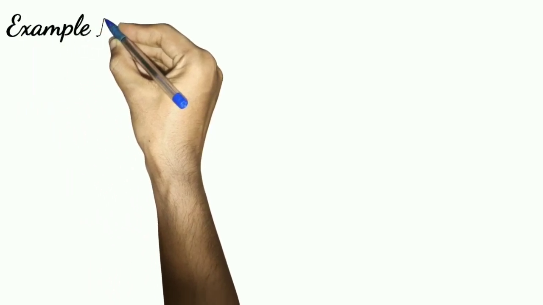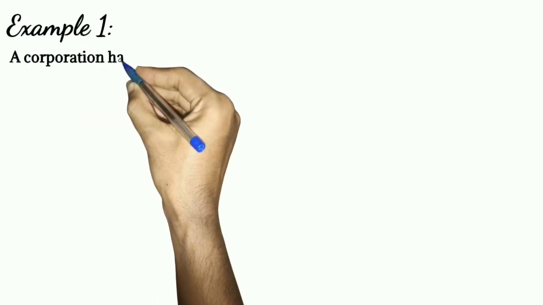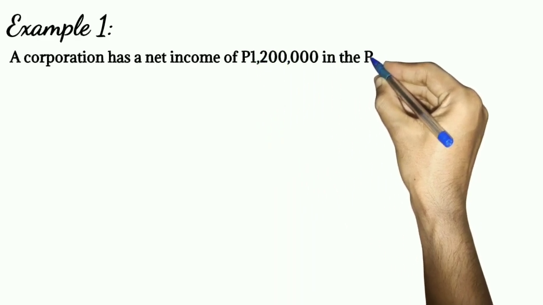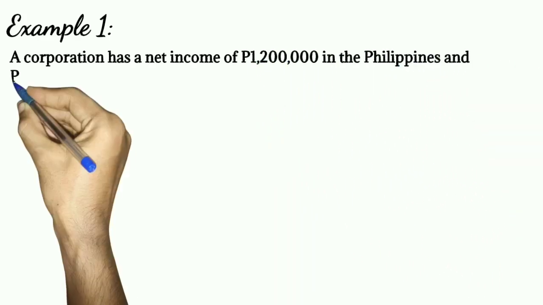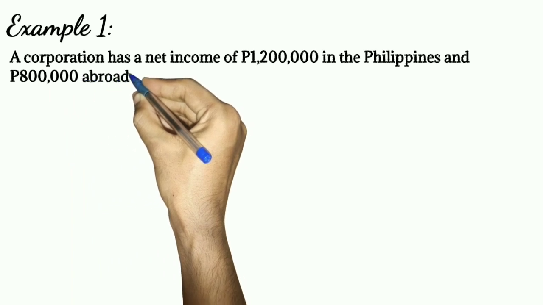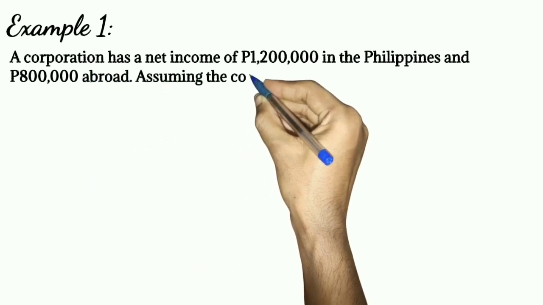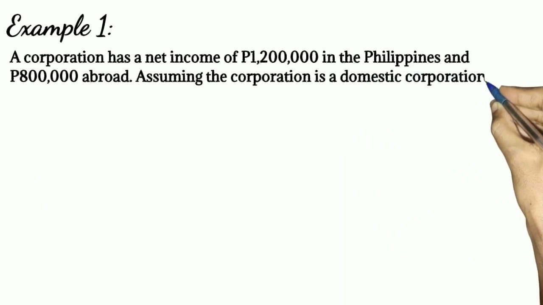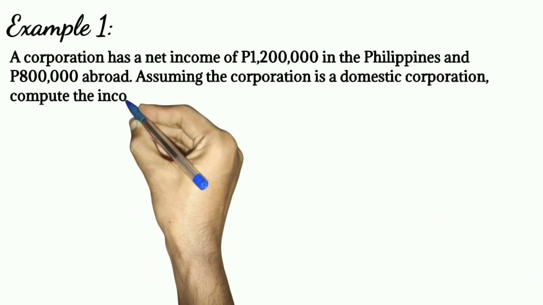Okay, let's have an example. A corporation has a net income of 1,200,000 pesos in the Philippines and 800,000 pesos abroad. Assuming the corporation is a domestic corporation, compute the income tax due.